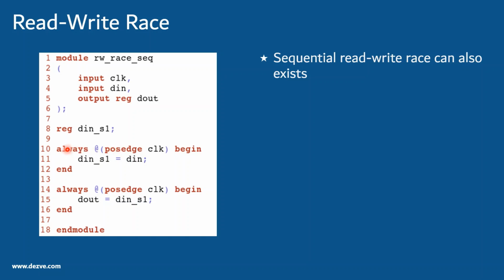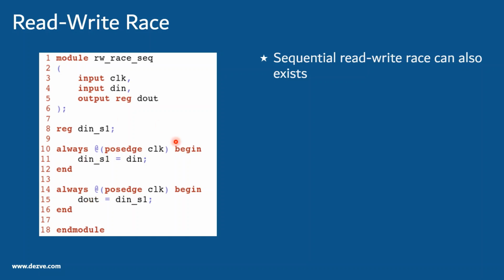In a cycle both these always blocks will get executed. When this happens, let us assume the block at line number 10 executes before the block at line number 14. In that case, d_in_s1 gets updated with d_in first, and since it is a blocking assignment, it will be updated in the same timestamp. Because the block at line 14 was scheduled later than this, the updated value of d_in_s1 will be used for assigning to d_out. So in that same cycle, you see d_in propagating to d_out.